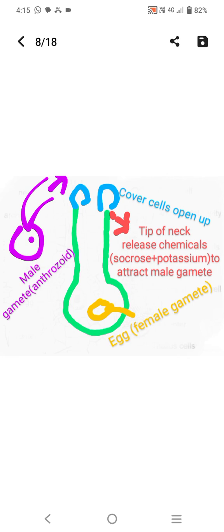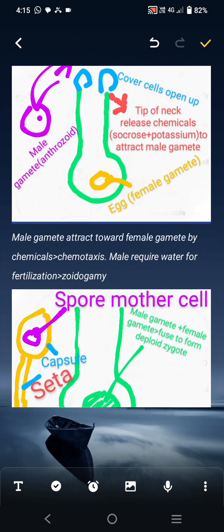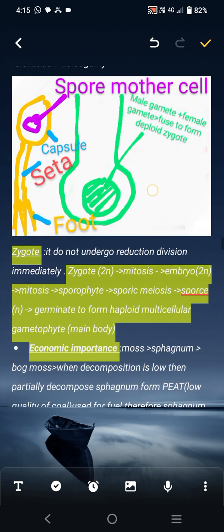The tip of the neck releases chemicals like sucrose and potassium to attract the male gamete, and this type of attraction is called chemotaxis, that is attraction by chemicals. Male gametes are attracted toward the female gamete by chemicals, that's also called chemotaxis, already taken. Male gametes require water for fertilization. They require water. The male gamete, that is the antherozoid, requires water to reach the female gamete, and this is called zoidogamy.